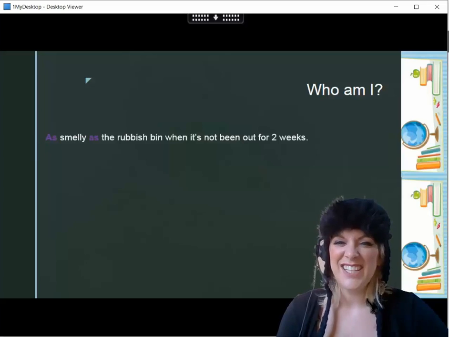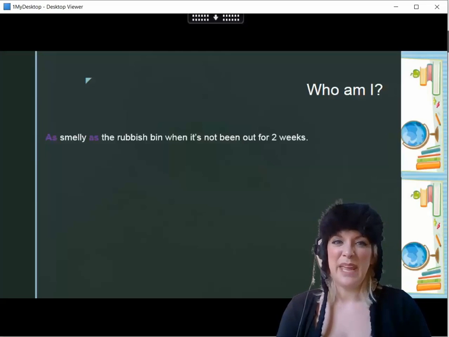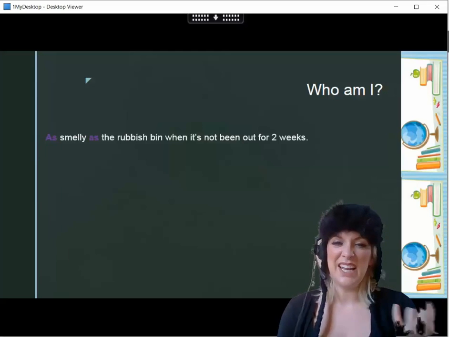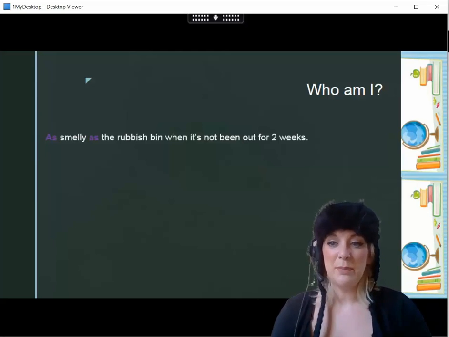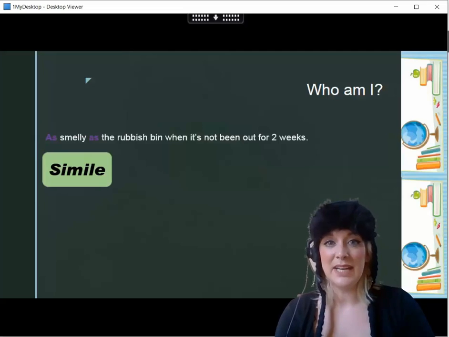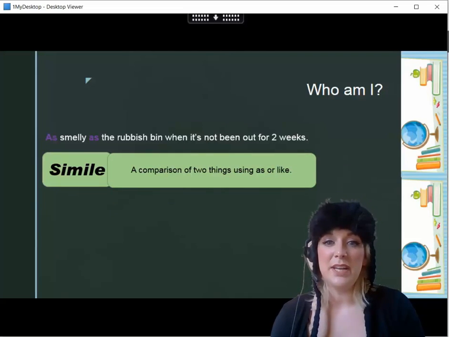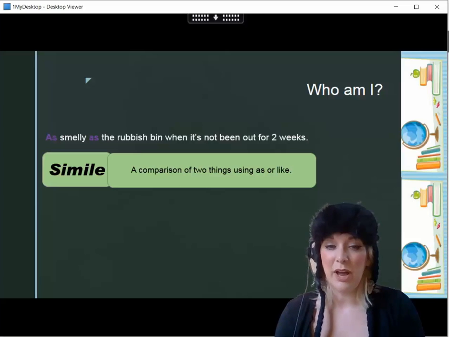As smelly as the rubbish bin when it's not been out for 2 weeks. So I'm comparing my pig to being as smelly as the rubbish bin. I'm comparing two things, I'm using the word as, and I am therefore using a simile. A simile is when we have a comparison of two things using the words as or like.